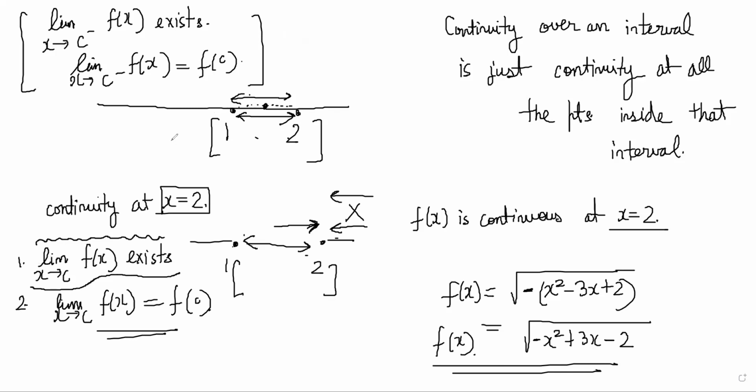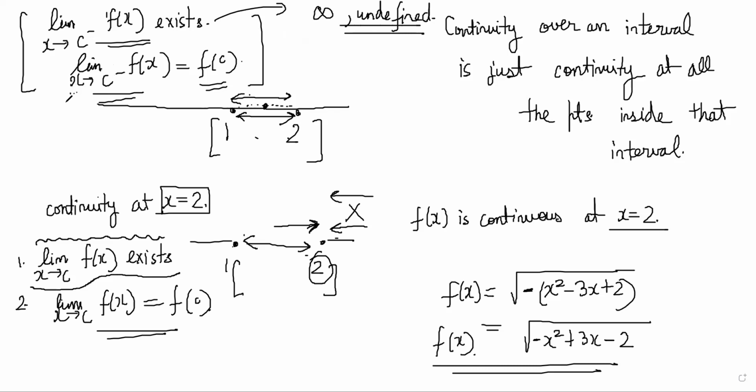So the function will be called continuous at 2 if left hand limit exists and left hand limit is equal to the value of the function. Left hand limit exists means basically it is not becoming infinite or undefined or something. And as you come from the c minus side, f of x should be equal to the value of f of c.